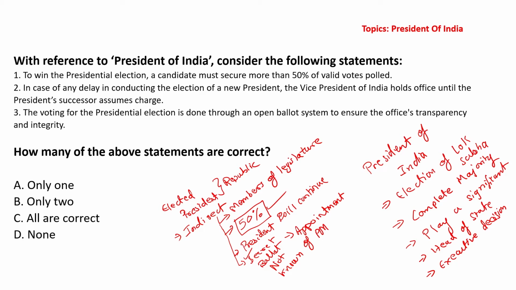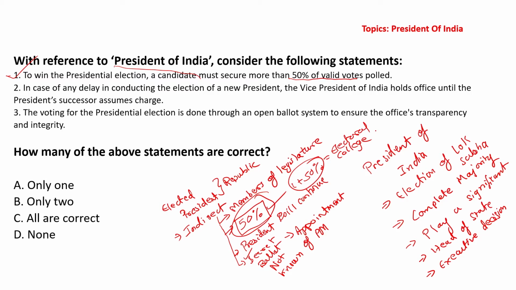Now let us look at the questions. My dear friends, let us now look at the questions. With respect to President of India, consider the following statements. To win presidential election, a candidate must secure more than 50% of the valid votes polled. Absolutely correct. We have seen over here at least one vote more than 50%. Okay, value of the vote should be 1 plus 50%. That is electoral college. There is a technical name for it. Remember it. It is electoral college.